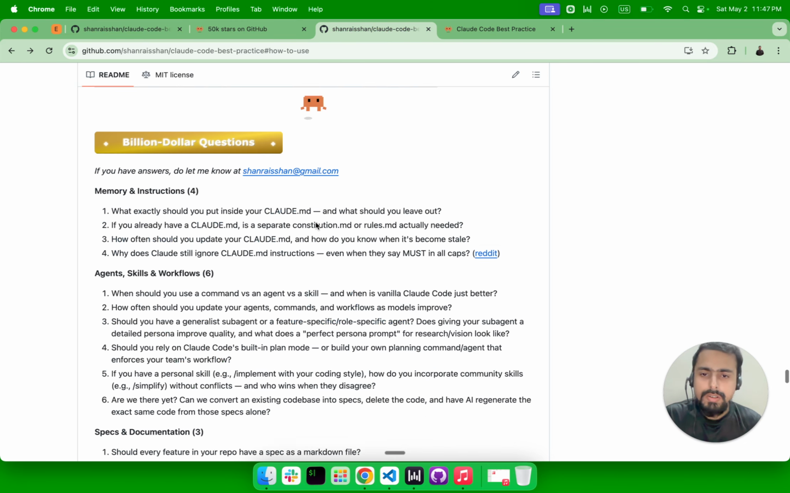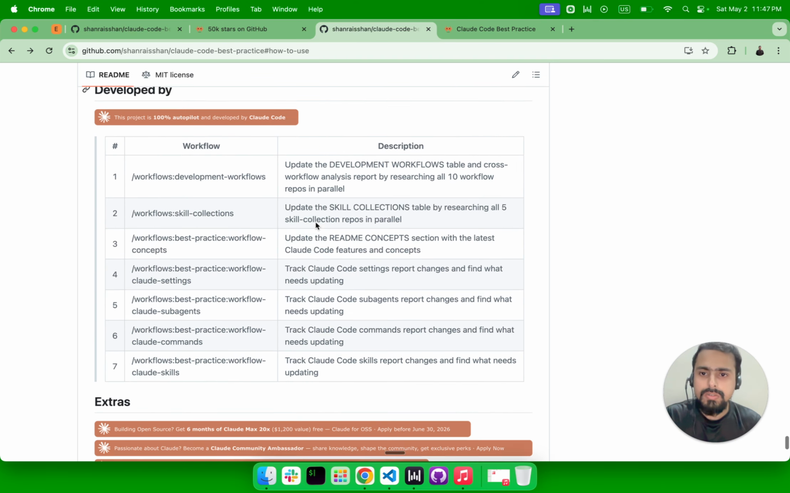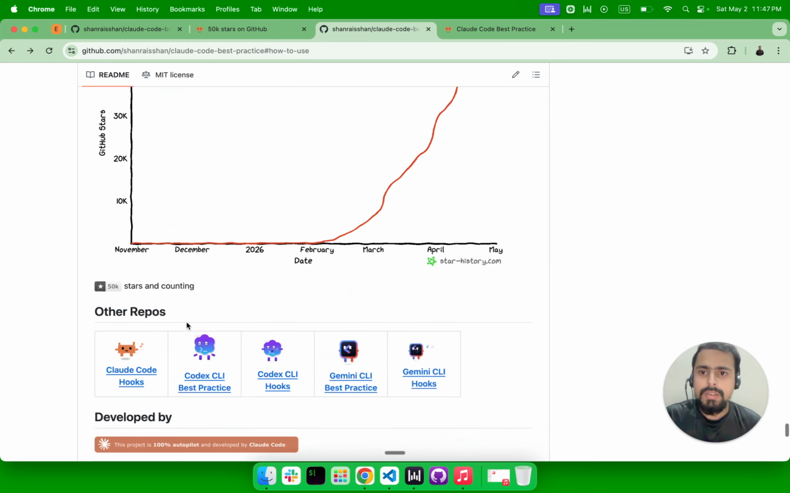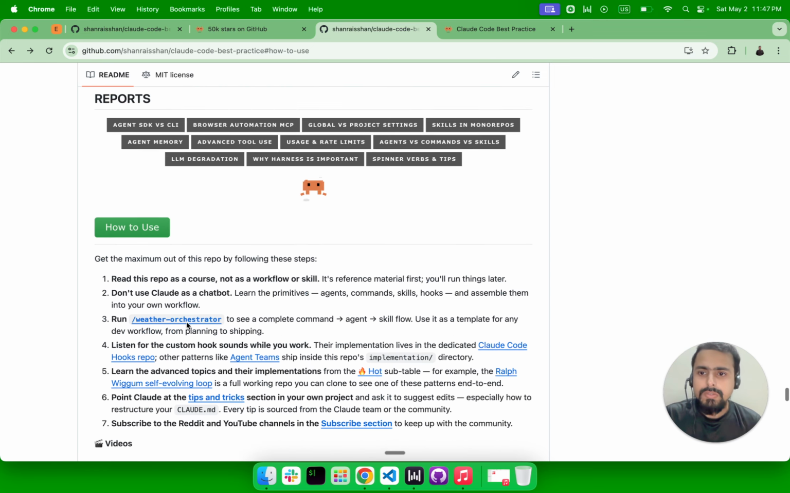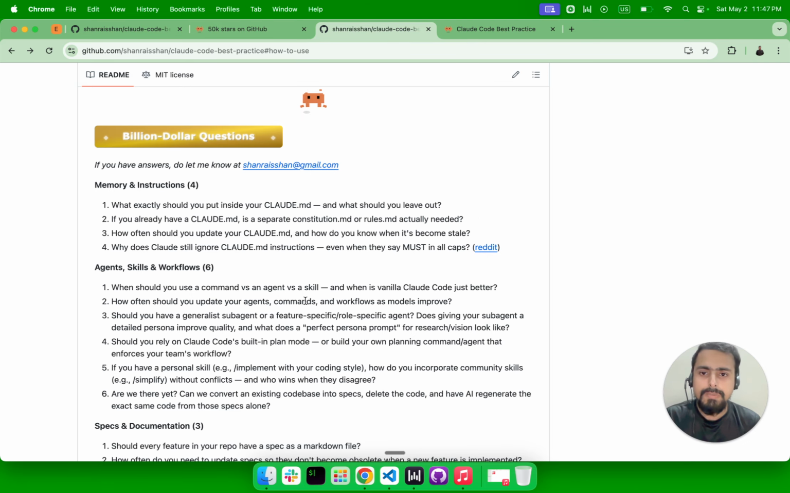The repo itself is maintained by workflows. I use these 7 workflows to update my repo daily and autonomously. And there's a very interesting section, the $1 billion question, which all the people are trying to figure out: what are some of the best practices.